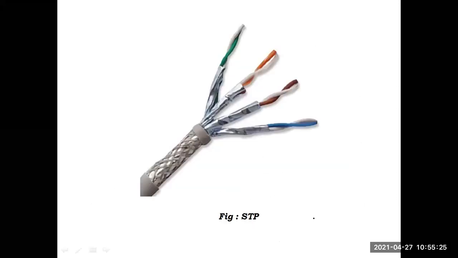Clear? This is a diagrammatic representation of this STP. Okay, in the next class we will see briefly about the coaxial cables.